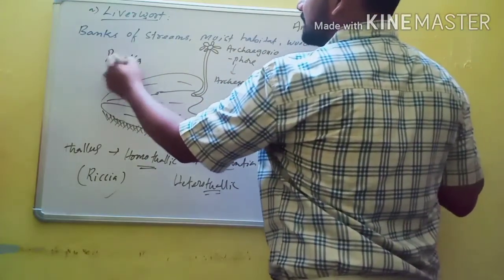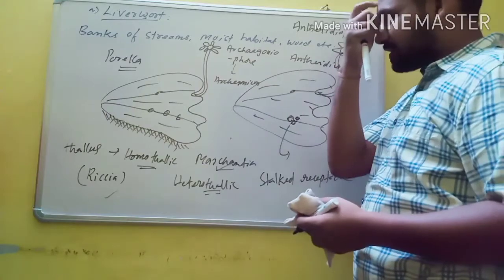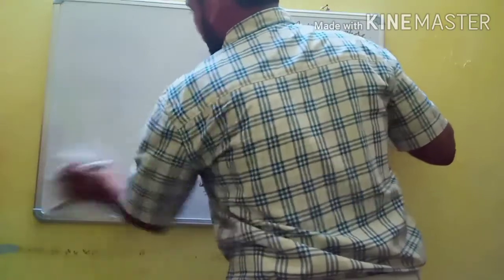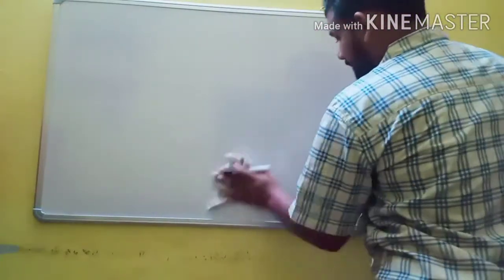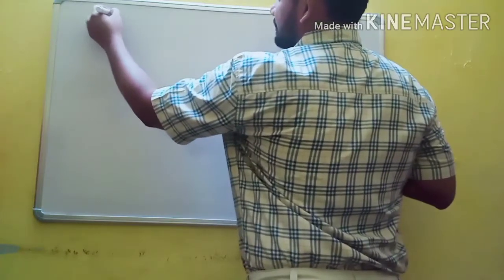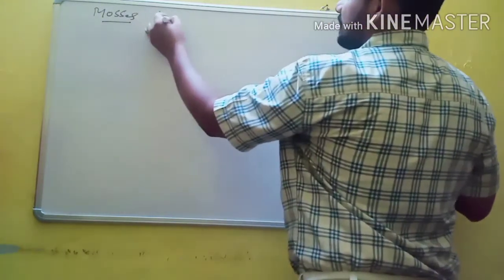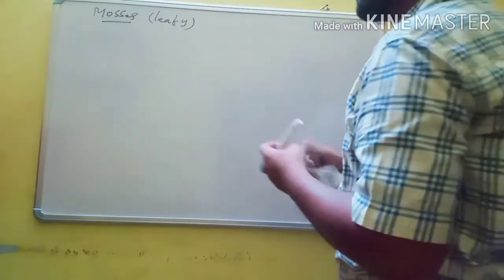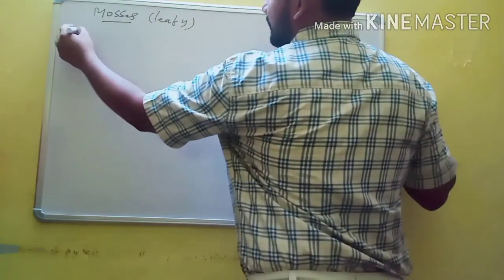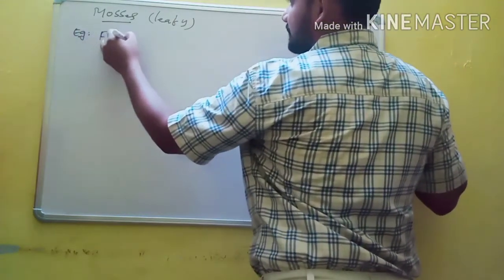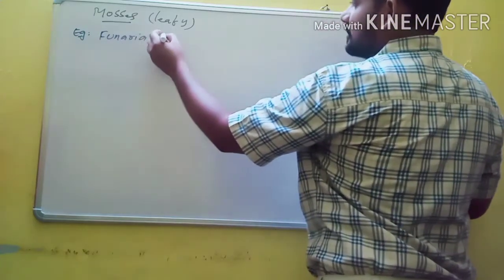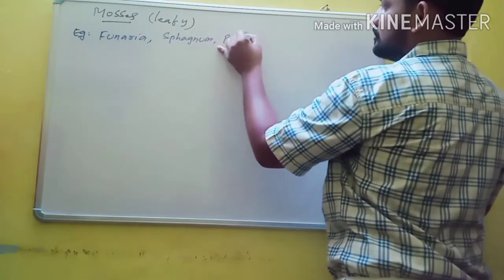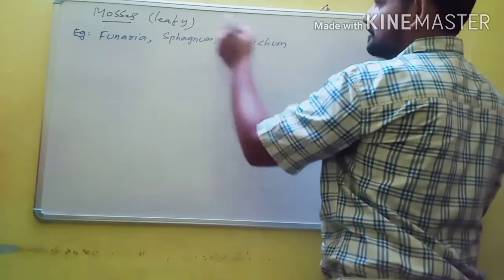So these are the best examples for liverworts, and liverworts are also considered the primitive bryophytes. The second class of bryophytes are mosses. So mosses are also called leafy bryophytes because of the plant body of mosses. There are some examples like Funaria. The common examples are Funaria, Sphagnum, Polytrichum. So these are some of the examples which belong to mosses.